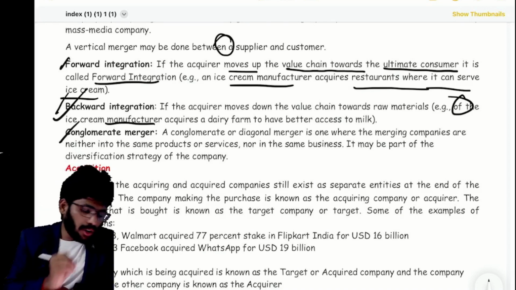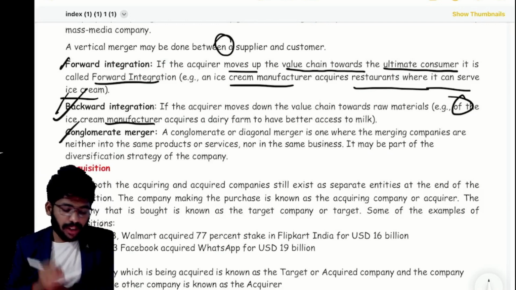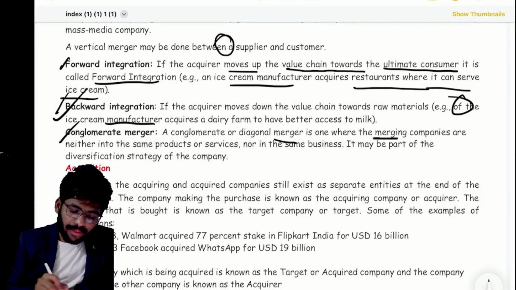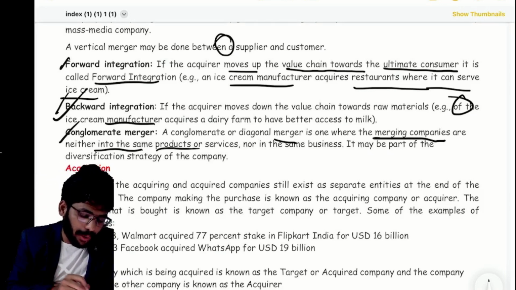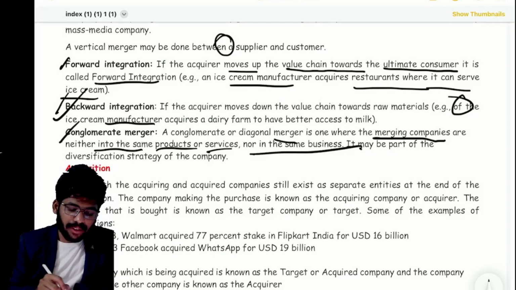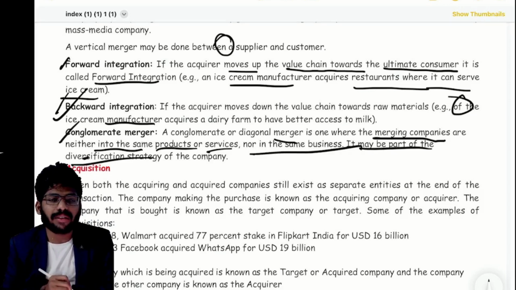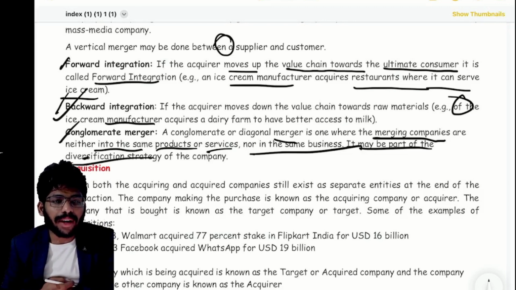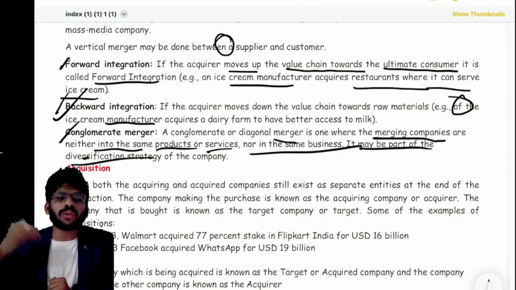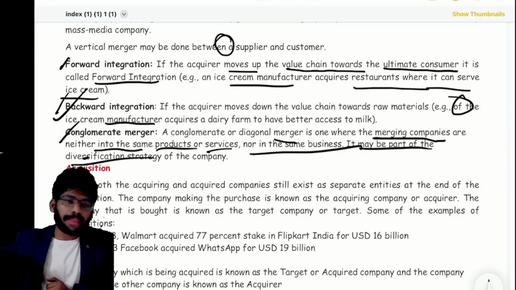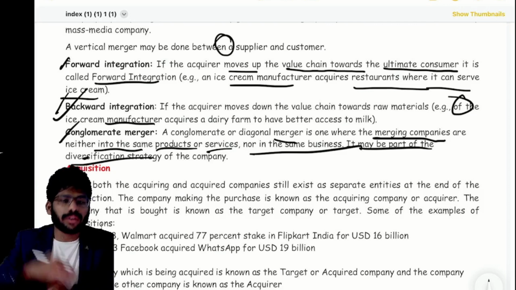Next, conglomerate merger. A conglomerate merger or a diagonal merger is one where the merging companies are neither into the same products or services nor in the same business. It may be part of the diversification strategy of the company. Conglomerate means completely different. It's like an expansion. Diversification means I want to expand the business, not with the same product or same business. I want to go to some other product.